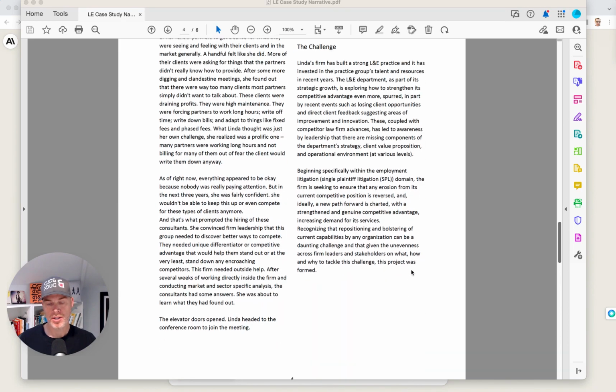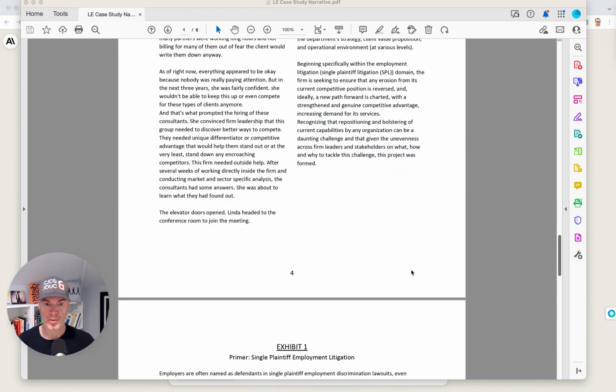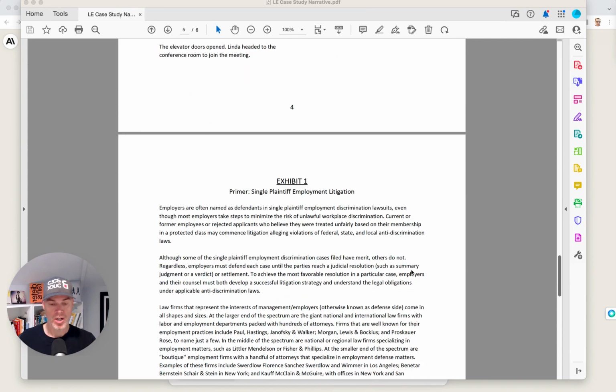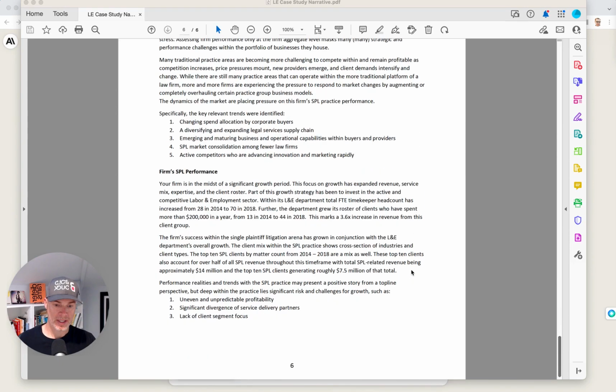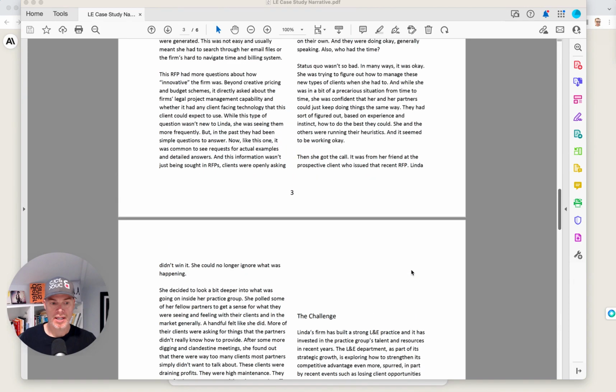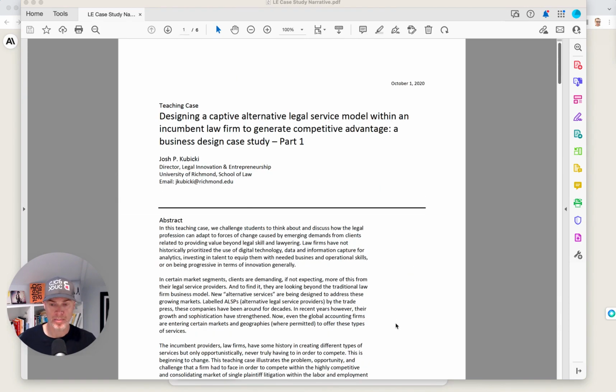Now, if I wanted to talk to another practice group, say IP or corporate or real estate, I could use this. It wouldn't be that difficult. We could extrapolate, but why not change this so that it is a case study that is still fact-based, like the things in here actually happen, but I could change it in terms of context or segment, right? So make it about real estate or make it about an IP practice. It just might resonate better with the readers if I'm working with a bunch of IP lawyers.